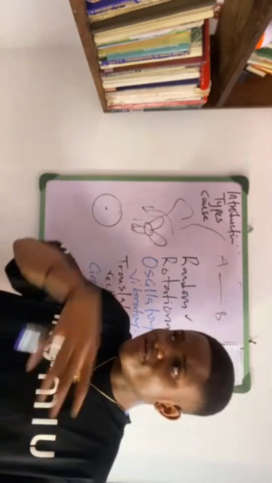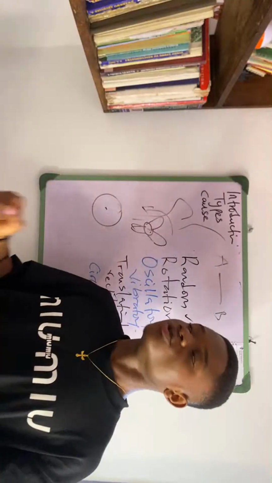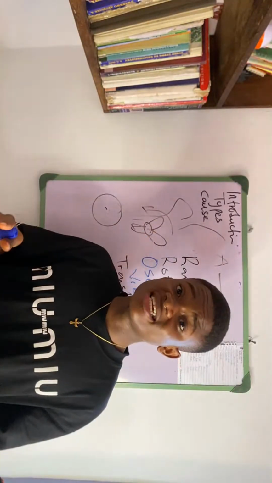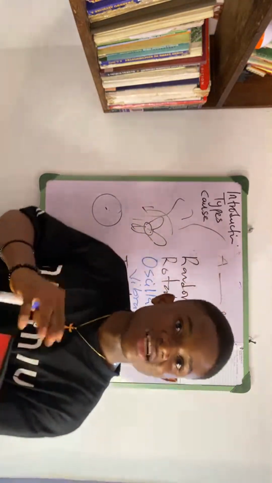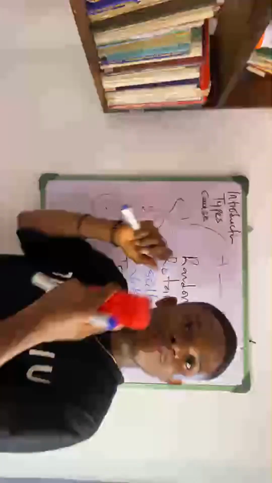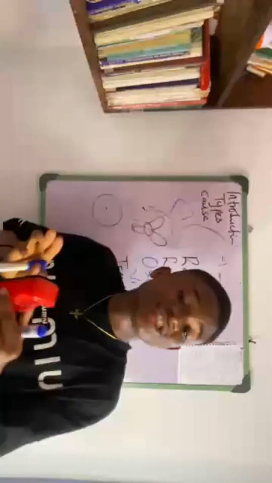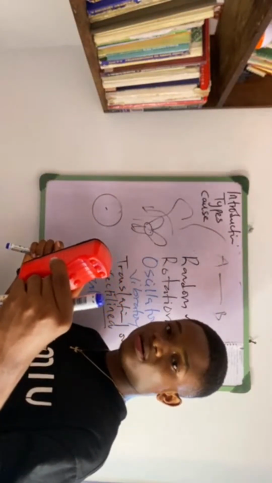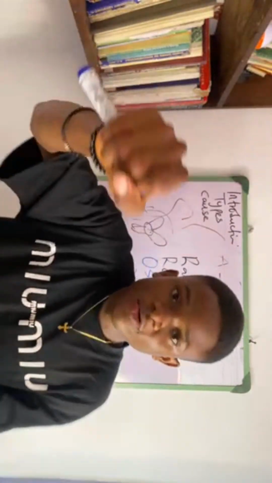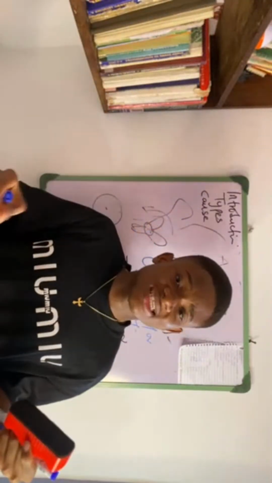A car will keep moving, except you apply the brake to stop it. So that brake that you applied is actually a force. So force can cause a body that is static to start moving. It can cause a body that is moving to stop. It can also cause a body that is moving to change direction. Remember, you are going to put a force on the steering to change the direction of that car. All right, so that is what force is all about.